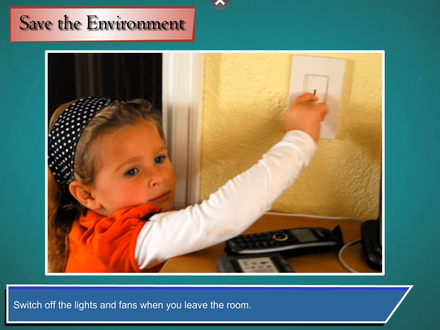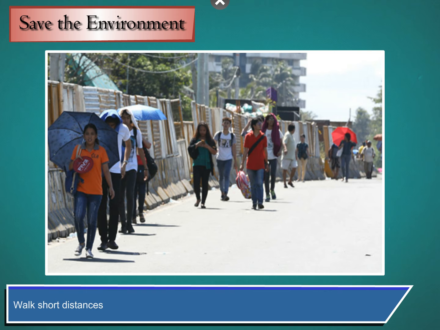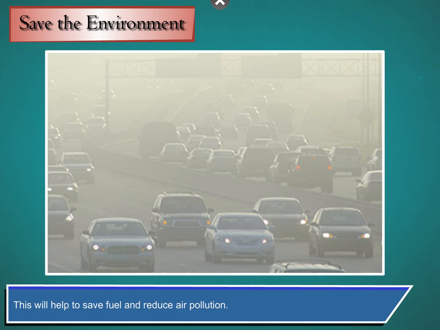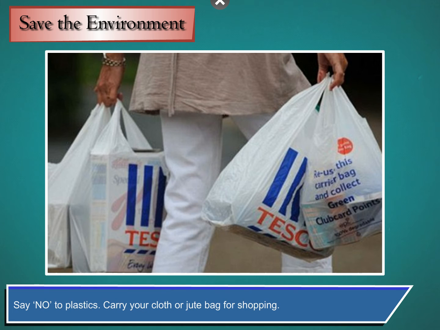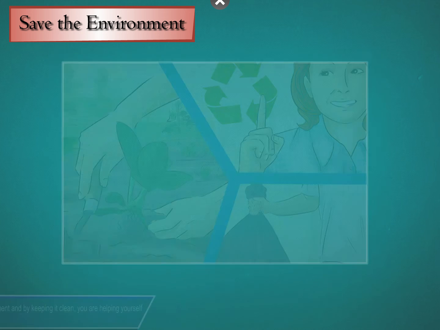Switch off the lights and fans when you leave the room. Plant trees and make the air clean. Walk short distances. This will help to save fuel and reduce air pollution. Say no to plastics. Carry your cloth or jute bag for shopping. Plastic is a non-biodegradable product and causes pollution when disposed in water bodies or on land.